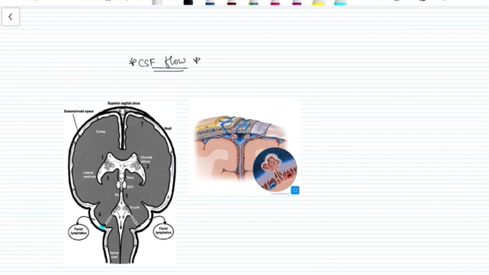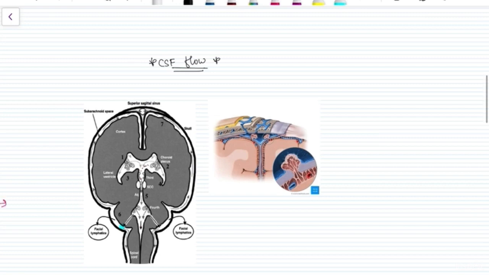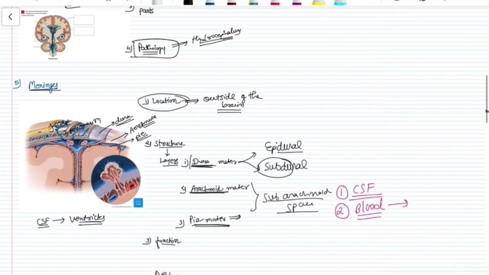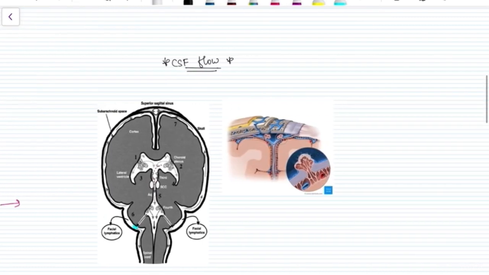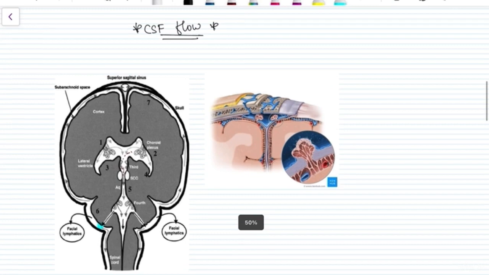Okay, let's discuss the CSF flow inside the brain. Before going into the CSF flow, I would like to tell you that, as I discussed earlier, the meningeal layers are not only present outside the brain, they also cover the spinal cord as well. So the epidural space, subdural space, and subarachnoid space also cover the spinal cord, right?